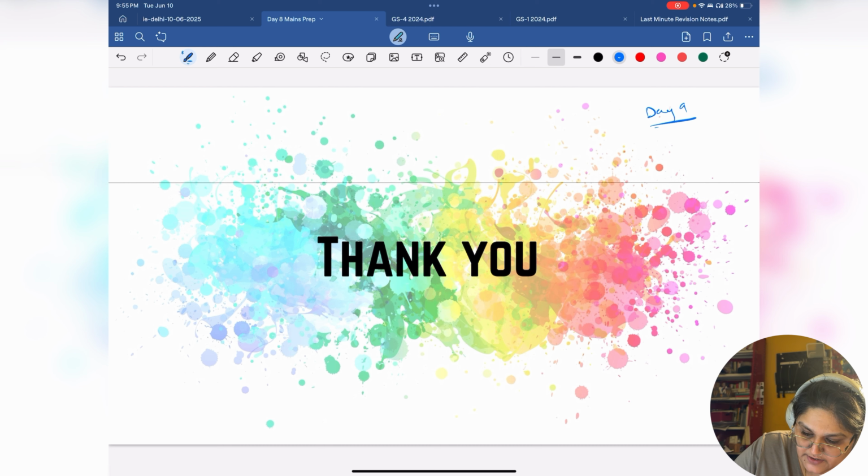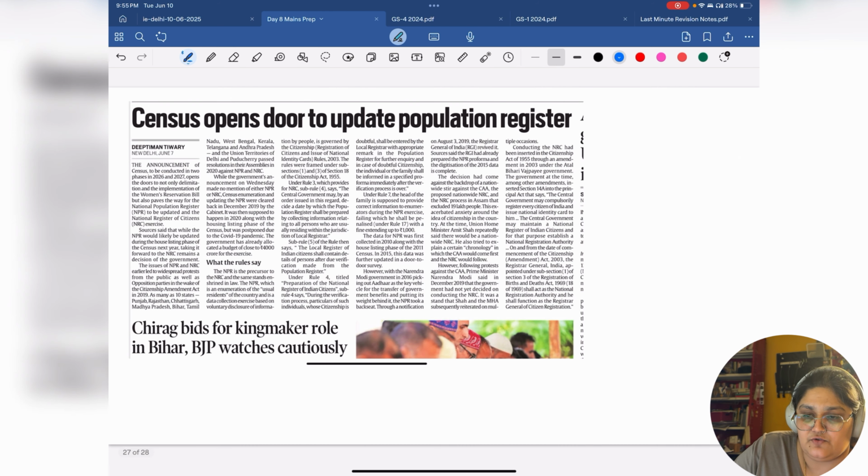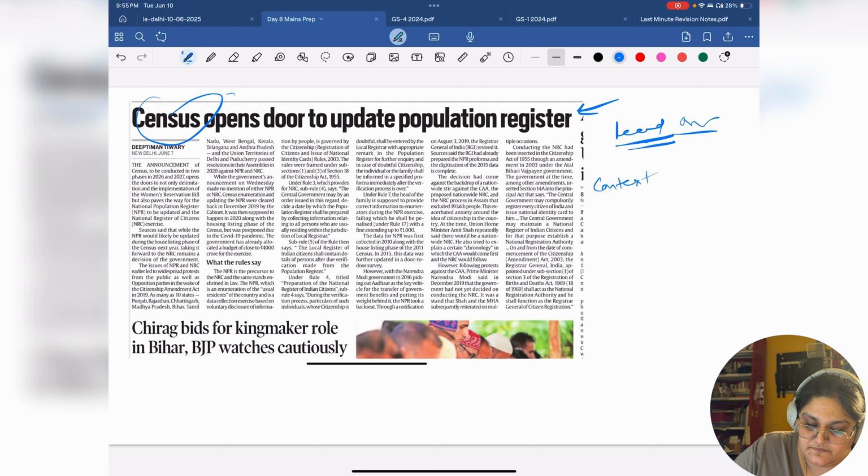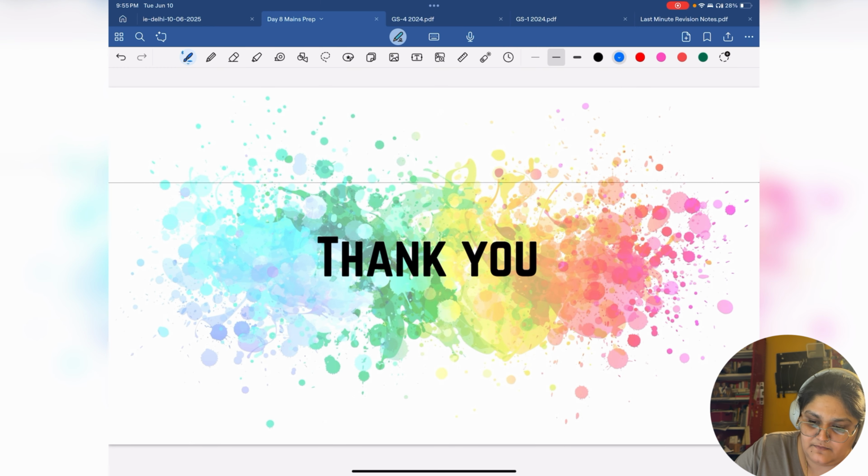We have covered note taking from others' answer sheets, especially toppers, model answers and answer sheets uploaded, and from newspapers. Since today is day 9, hopefully you will be finished with all your syllabus for society and social justice. One more thing in the newspaper, the last thing that I wanted to add, was this. See, this also feels like an important news since the census will be happening next year. This news you read for context, read only. The notes, again as I said, will be made by newspaper magazines, not coaching, sorry.